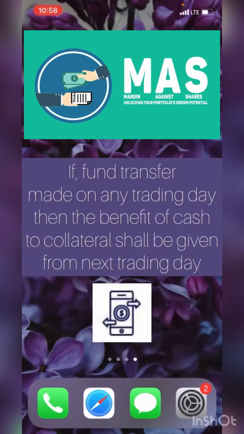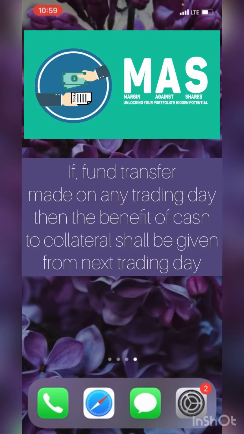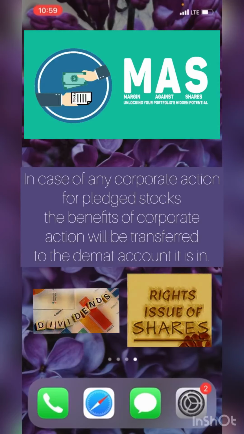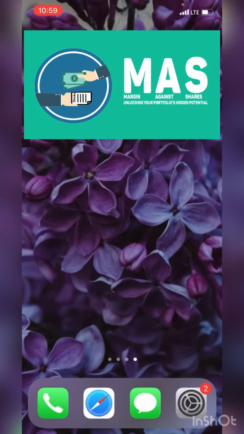For fund transfer made on any trading day, the benefit of cash to collateral shall be given from next trading day only. In case of any corporate action for pledged stocks, the benefits of corporate action will be transferred to the demat account it is in. As per the new pledge system, when shares are pledged, they are just marked as lien in demat account only, and since the shares do not move out of your demat account, you will directly get the corporate benefits such as dividends, right issues, etc.